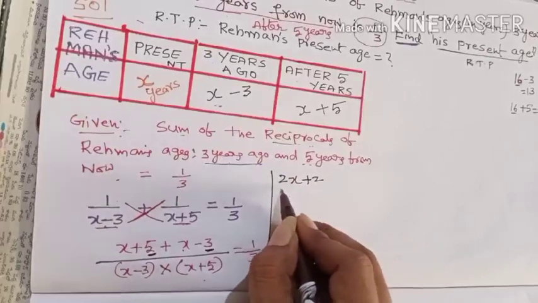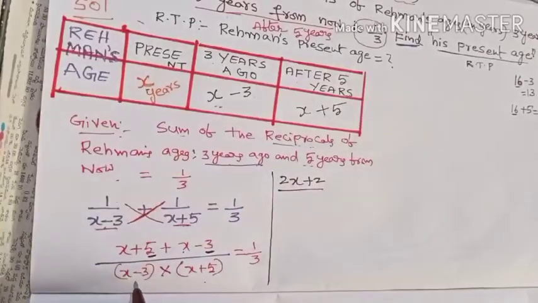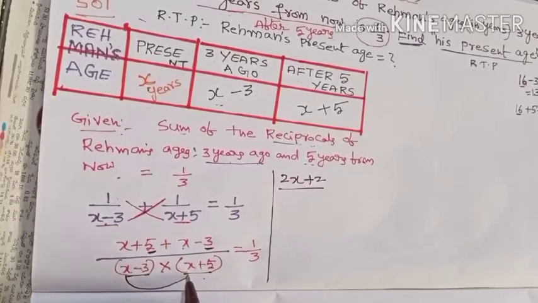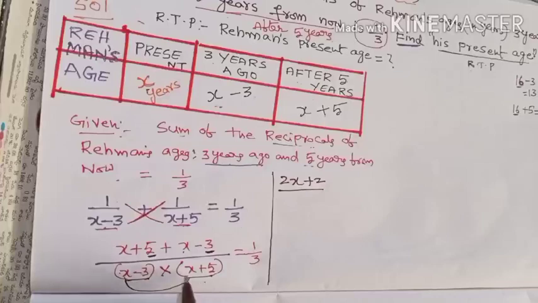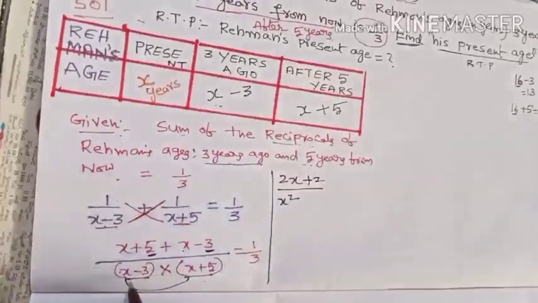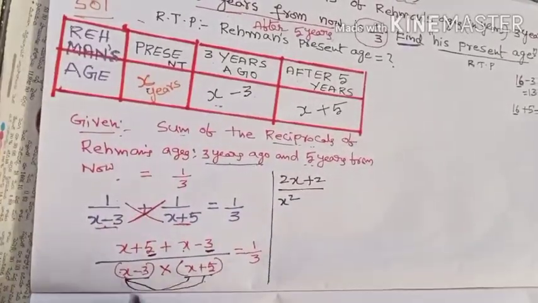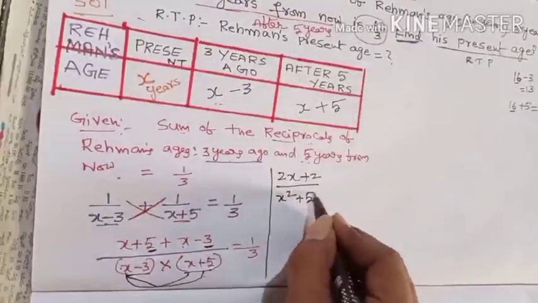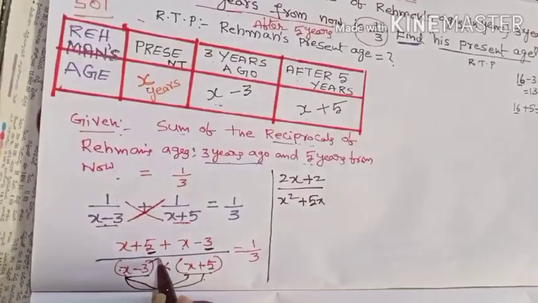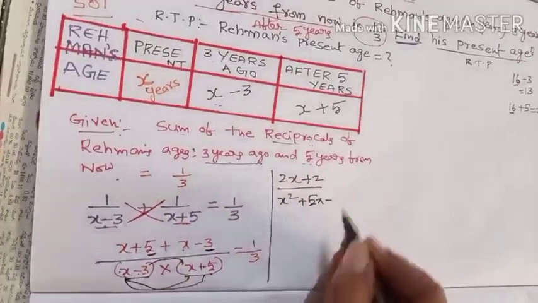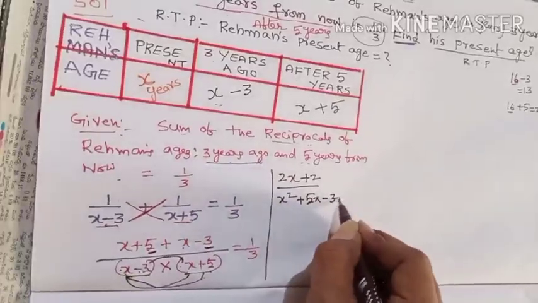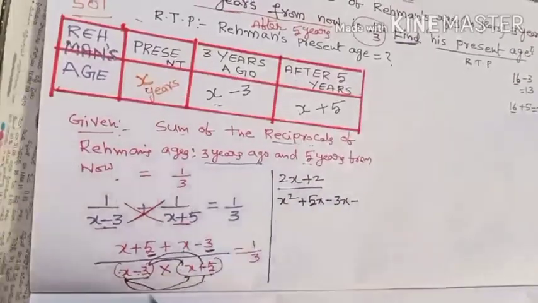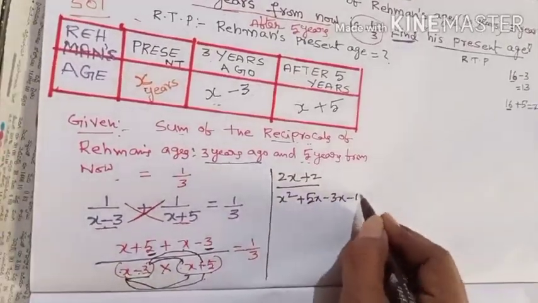Isn't it? Now in the denominator, you have to multiply these two binomials, this binomial and this binomial. First you have to multiply these two first. Plus into plus plus, x into x, x square. Then you have to multiply this x and the plus 5. Plus into plus, then x into 5, 5x. Isn't it? Then you have to multiply with this 3. Minus into plus minus, 3 into x, 3x. Isn't it? Then you have to multiply these two. Minus into plus minus, 3 into 5 is nothing but 15.